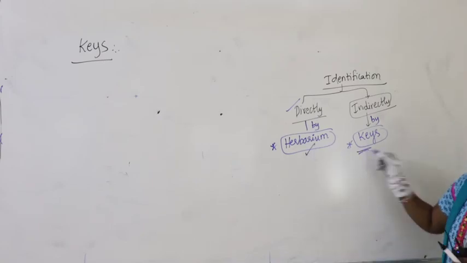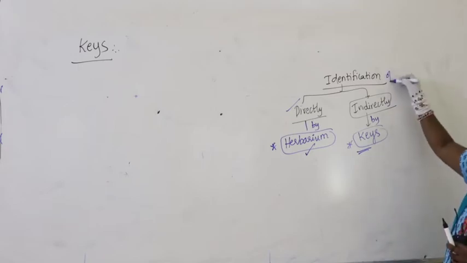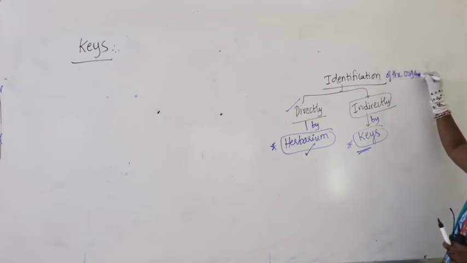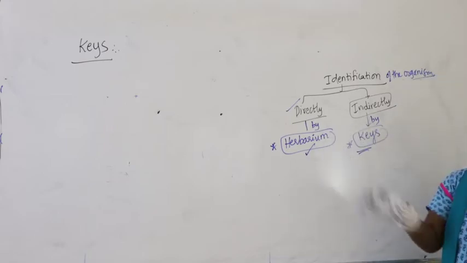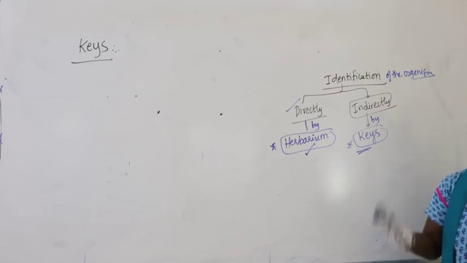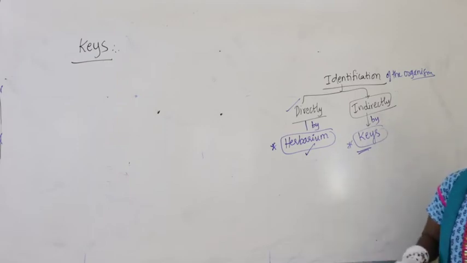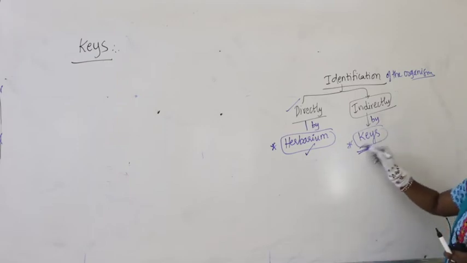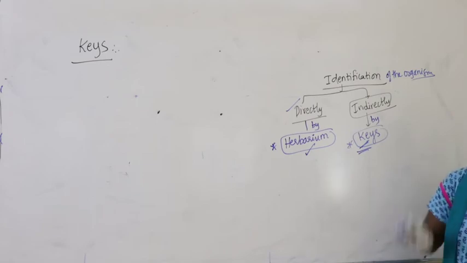So you have understood herbarium. Now we have to complete what is meant by keys. Identification of the organism can be done directly by herbarium: you simply turn the herbarium sheets and see whether your collected plant matches or not. If it matches, you will come to know the name. That is the quickest reference system, called herbarium. Indirectly, you can identify with the help of keys.